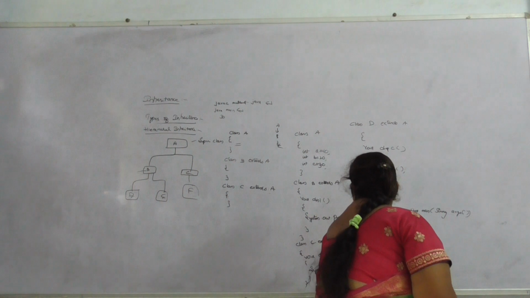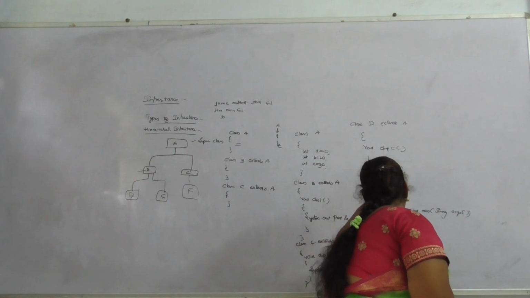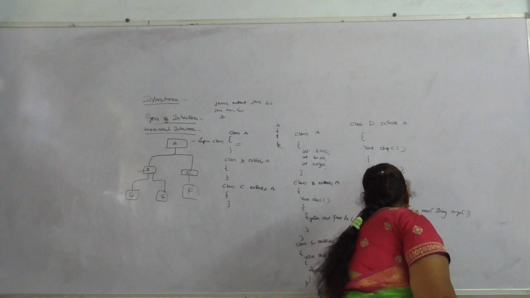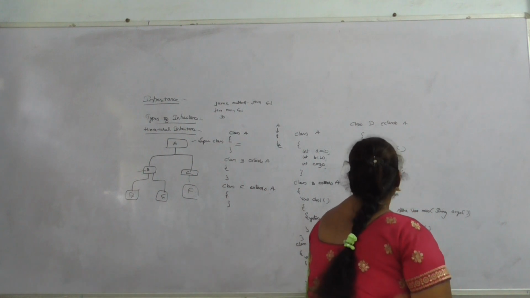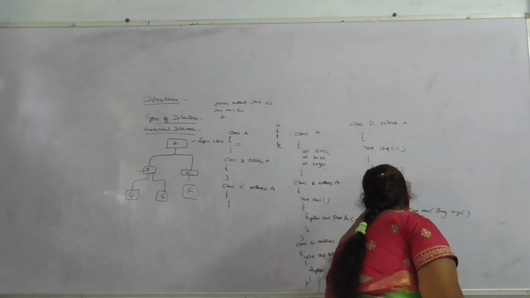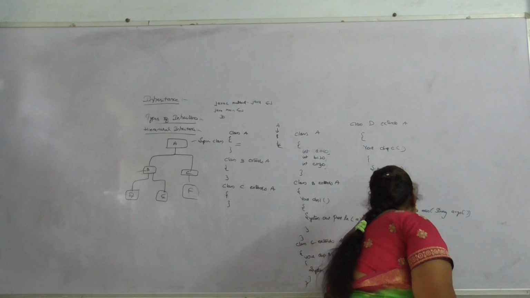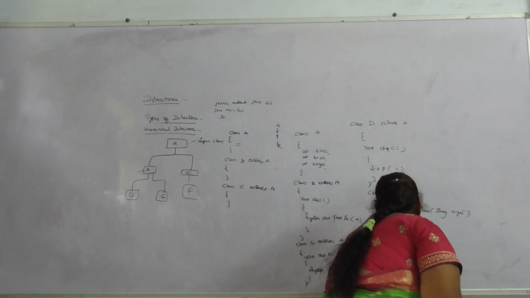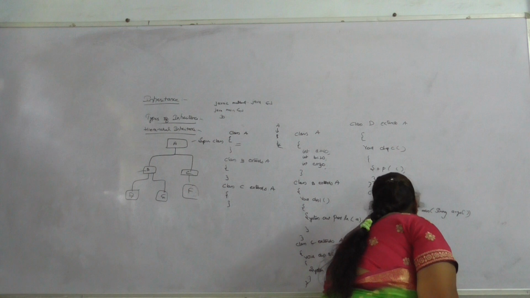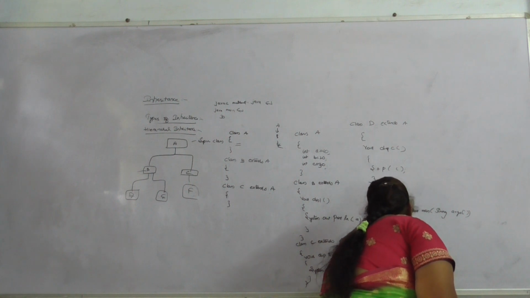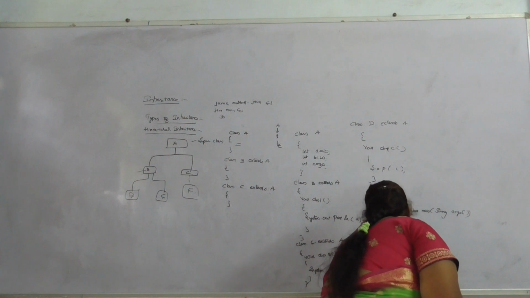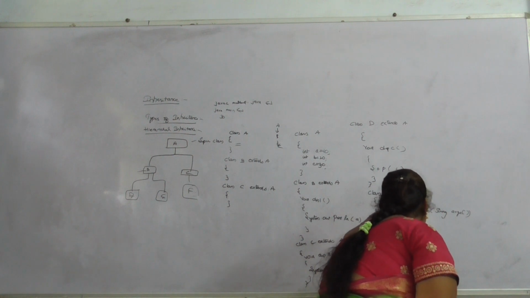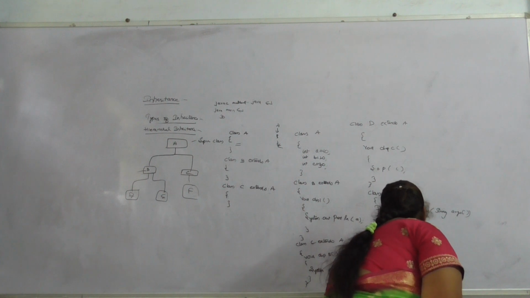So here B object1 equal to new B, C object2 equal to new C, D object3 equal to new D. To display the data we use object1 dot display A, object2 dot display B, object3 dot display C.